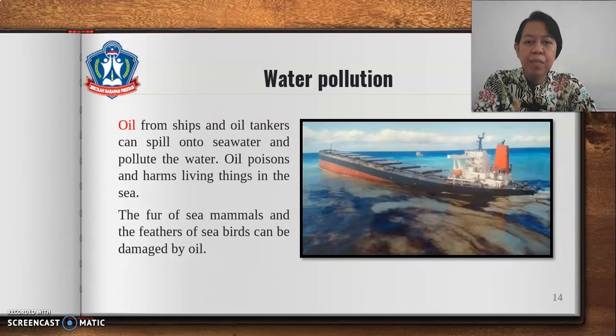Thus, other living things in the water will not get enough oxygen and they may die. Oil may spill onto seawater and pollute the water. Oil poisons and harms living things in the sea. The fur of sea mammals and the feathers of seabirds can be damaged by oil.